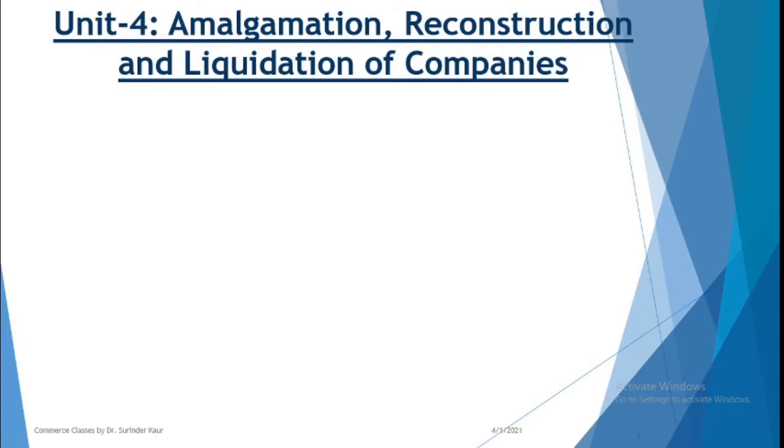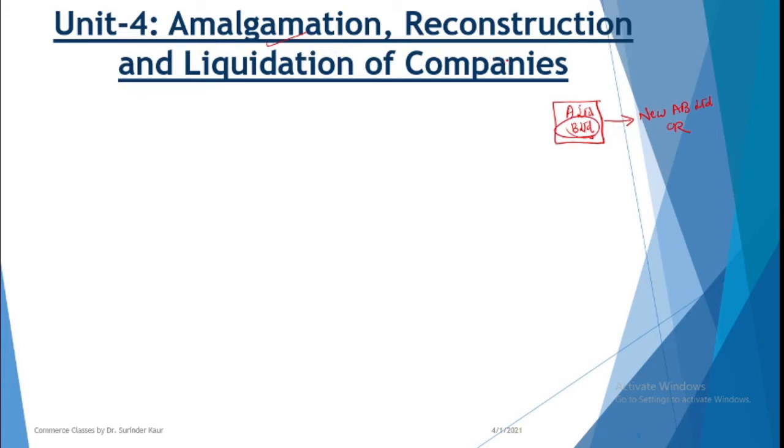Now, unit 4 includes amalgamation, reconstruction and liquidation of companies. I will just give you a brief view of this. Amalgamation basically implies when two or more companies join together and they combine into either a new company or one of the existing companies takes over the company. Maybe you have A Limited and B Limited. Now these two companies want to merge their business, they want to work together, so amalgamation takes place. It may happen that a new AB Limited might be formed to take over the business, or one of the companies may take over the business of another. So this is amalgamation or absorption.